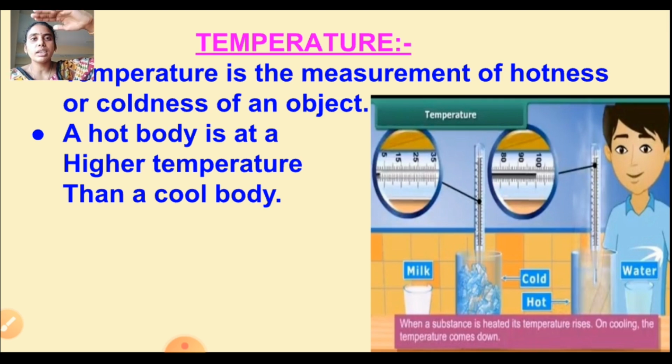When the temperature increases, the substance is heated; when it decreases, the substance is cooled. So that is the temperature.